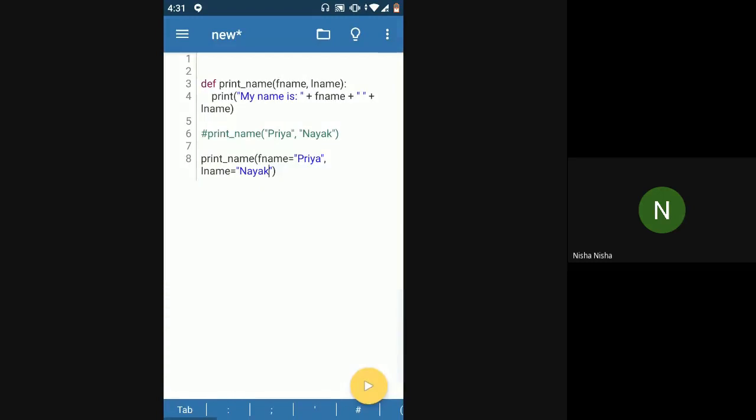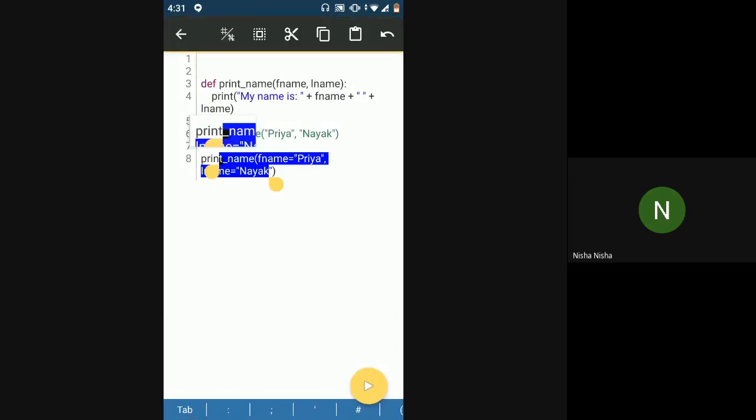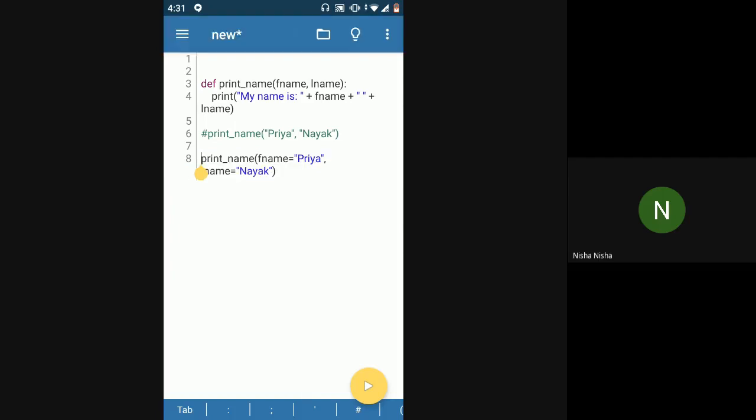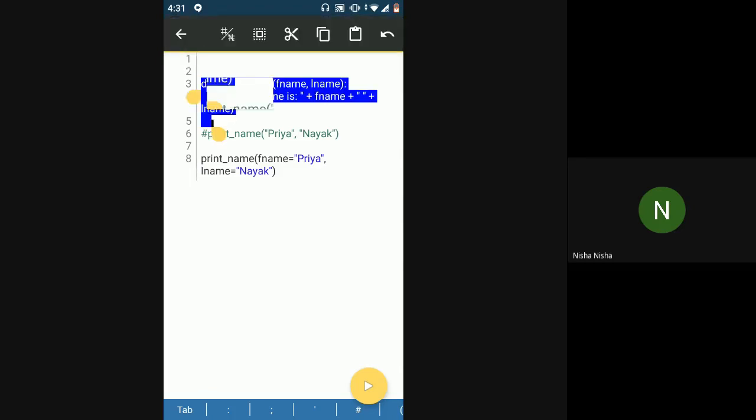So why is this useful? Why is this thing useful? This is useful when you know you have to pass in a first name and the last name. Okay, so in this case here you can see the function definition. It is present here itself, right? But if you have this function definition in some other file, like you can use functions in different files as well. Like I can have my function in file 1 and use it in file 2. So that is also what we can do in Python. So we'll talk about it later.